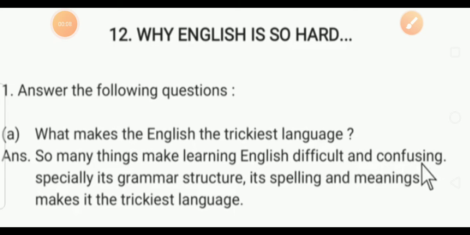Students, in our previous lecture, you studied your 12th number poem, "Why English Is So Hard."